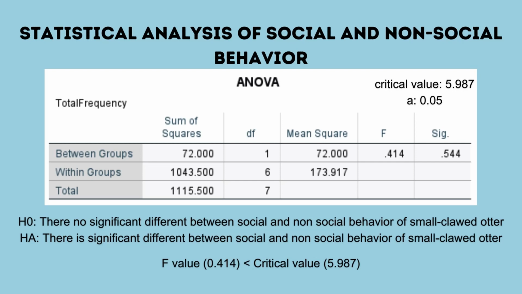As the results show, a one-way ANOVA revealed that the F value of 0.414 falls below the critical value at alpha 0.05, with F numerator 1 and F denominator 6 equal to 5.987. So as a conclusion, we do not reject the null hypothesis, since there is not enough evidence to show that there is a significant difference between social and non-social behavior of small otter.